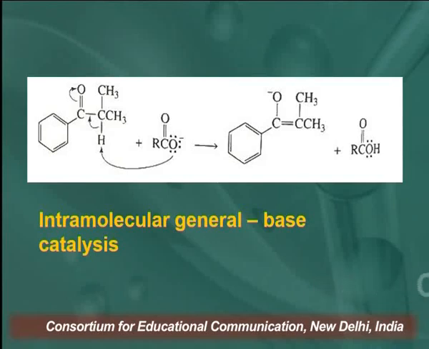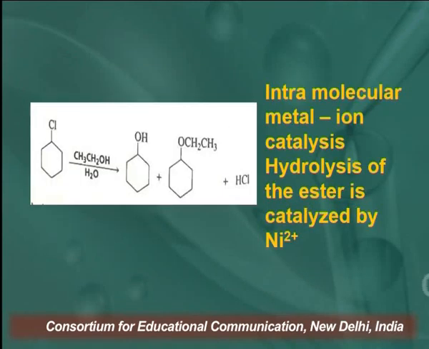Another example is intramolecular general base catalysis. Here the reaction takes place within the molecule because the proton is removed from the carbon next to the carbonyl. Due to removal of the proton, we get a double bond here. So, it is an intramolecular general base catalysis.